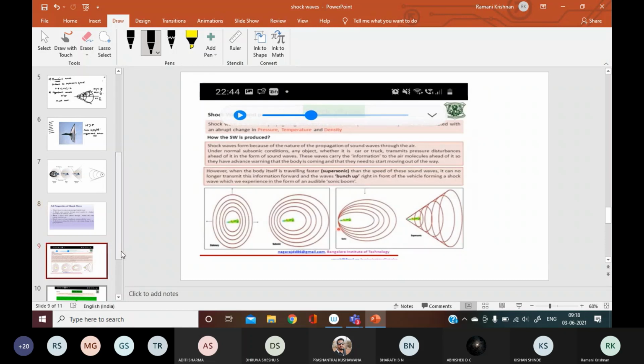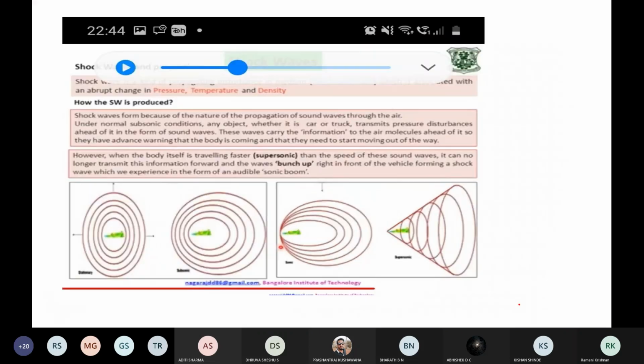And then, this is the YouTube video which I was talking about. I said I will share the link. We have seen how shock waves are produced when there is a sudden disturbance. I will enlarge that screen. How are shock waves produced? Sound waves are produced due to the propagation of disturbance through the air.